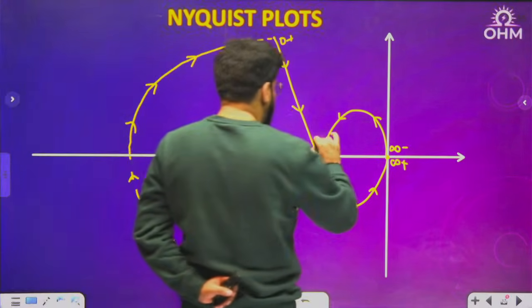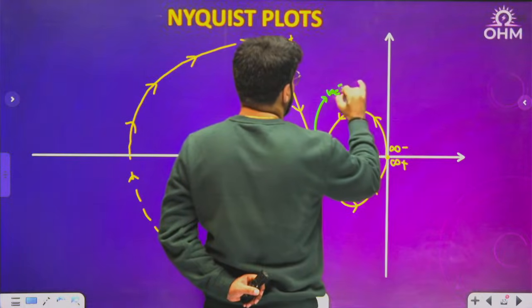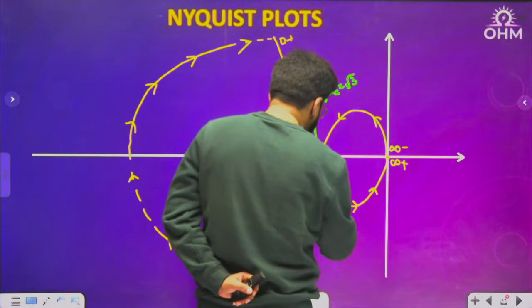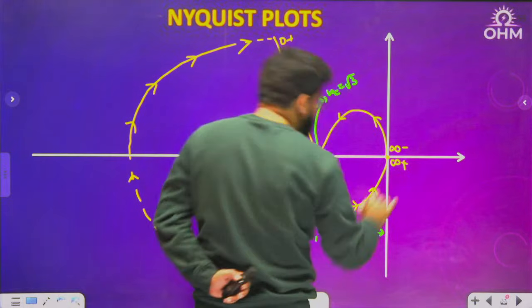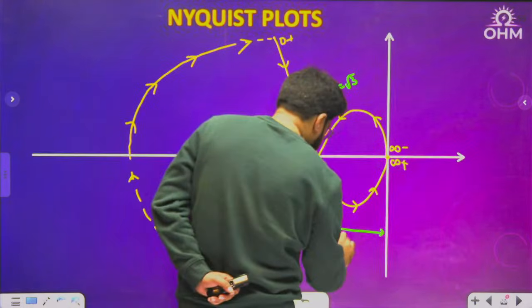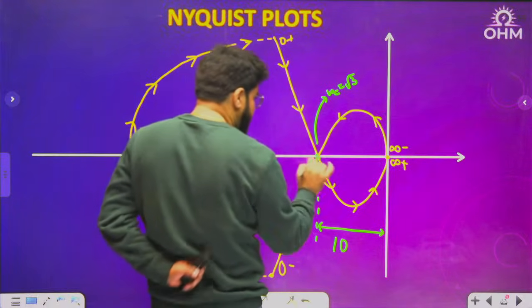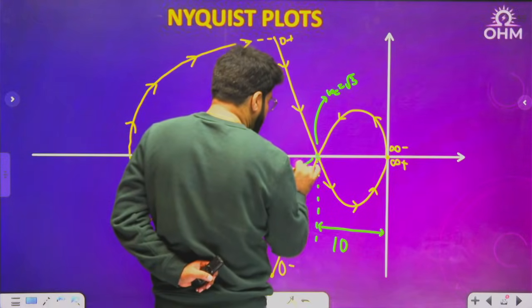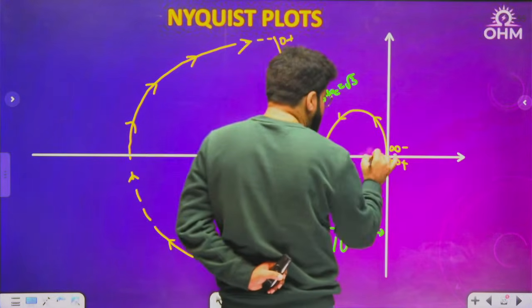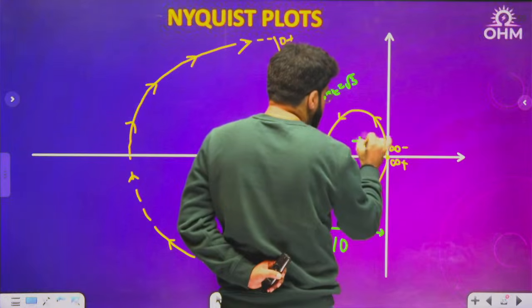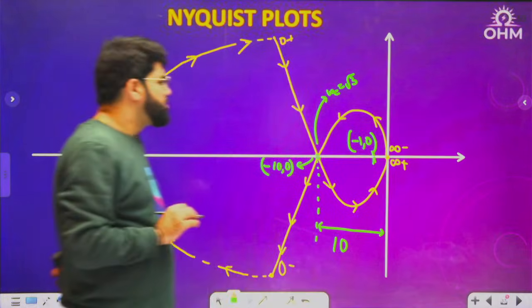This was the critical frequency, which was evaluated to be root 3. More importantly, what was the gain at this critical frequency? The magnitude at this frequency was 10. This is on the negative real axis, so in point form, this point will be minus 10, 0. So now where is minus 1, 0? This is minus 1, 0.